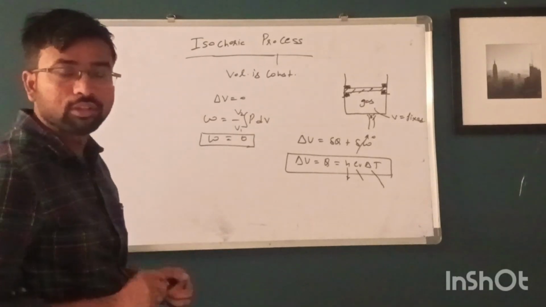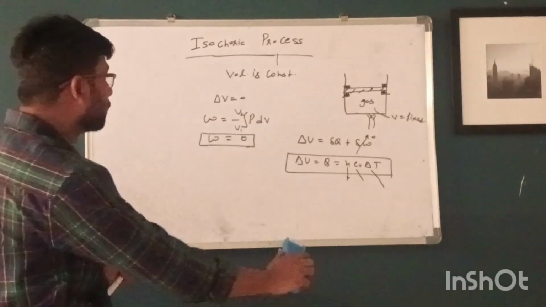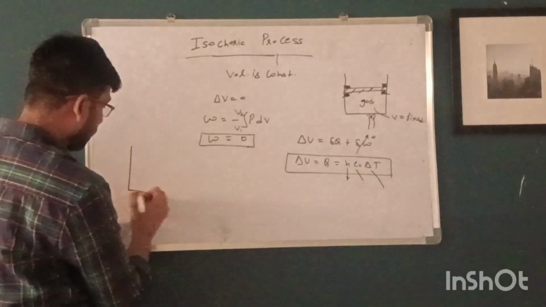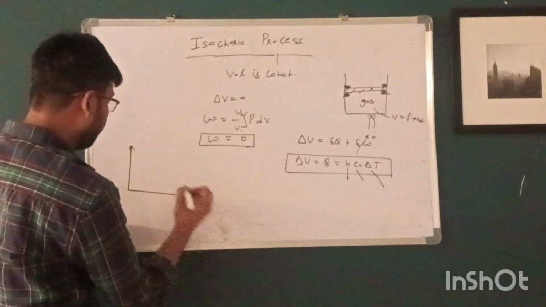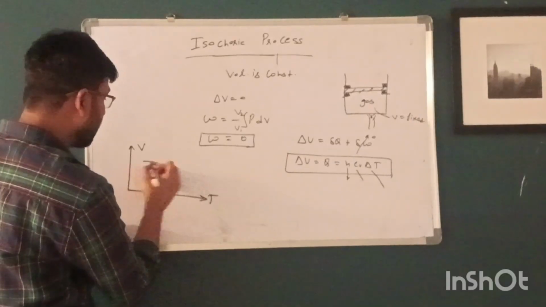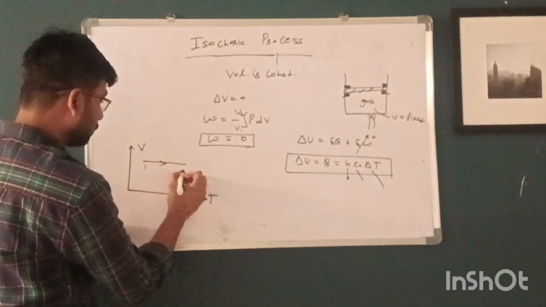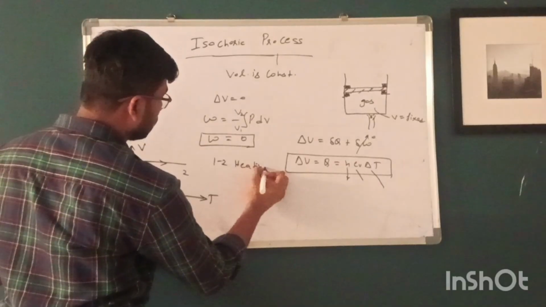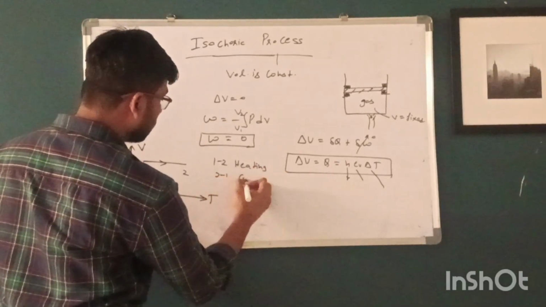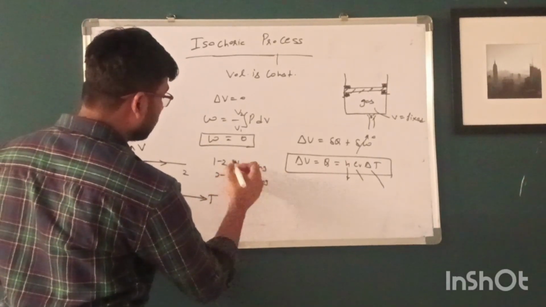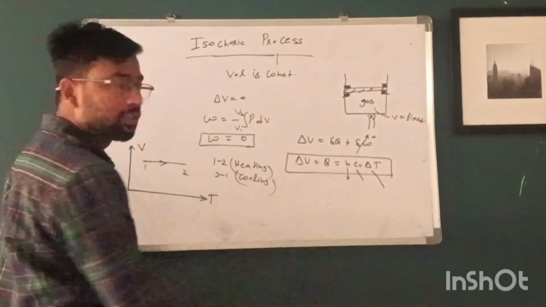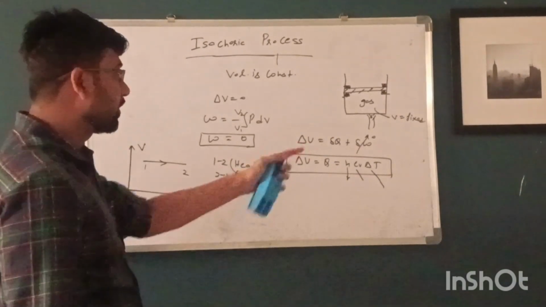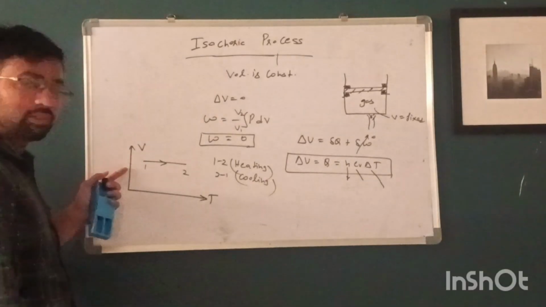So this is all about the isochoric process. The graphs remain. So this is the VT diagram. 1 to 2 is for heating and 2 to 1 is for cooling. So if we heat the gas, then what happens? The temperature of the gas will increase and the volume of the gas will remain fixed.